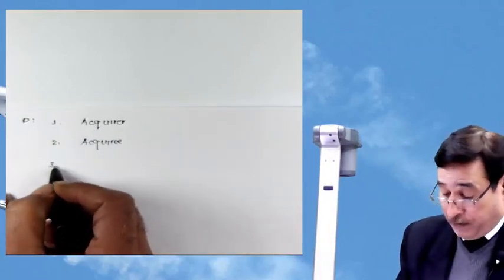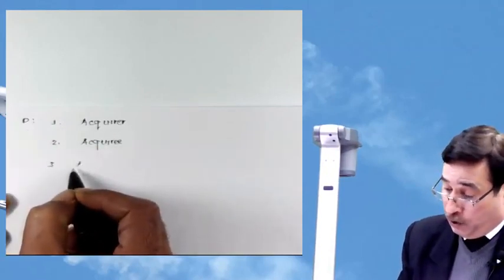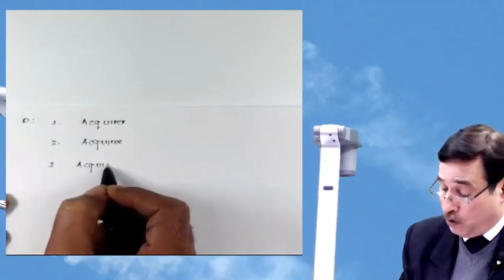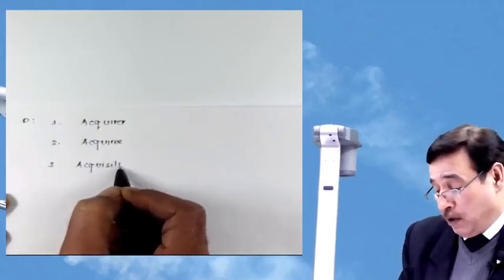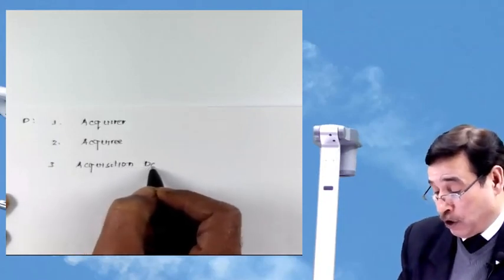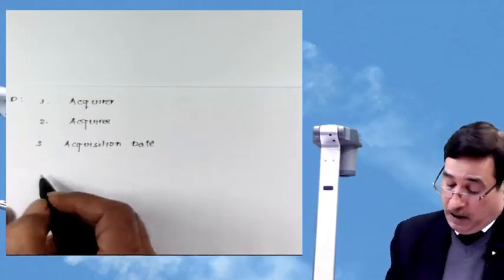Besides that, under the term definition, this particular standard uses a word acquisition date. You are familiar with this particular word, acquisition date. What we mean by acquisition date? It is simple.